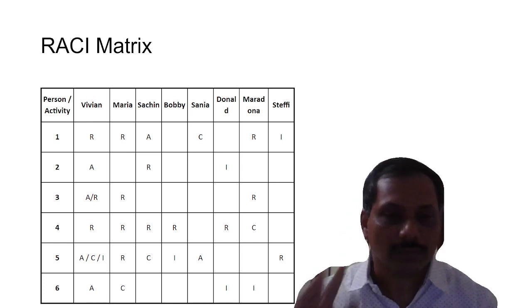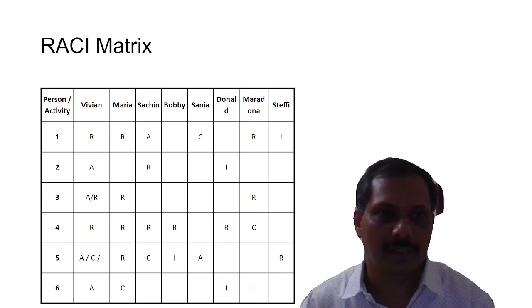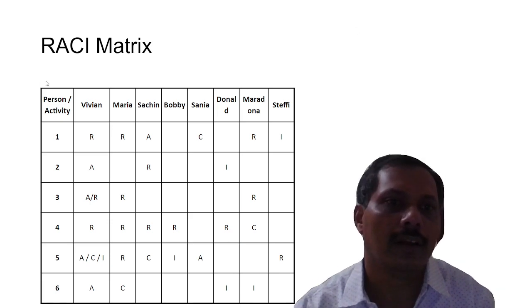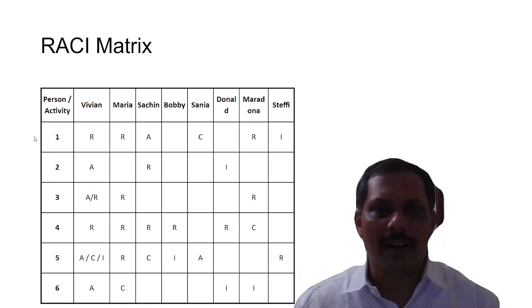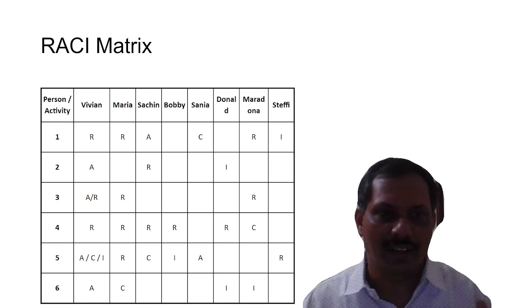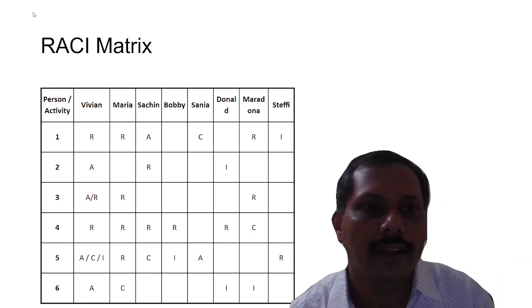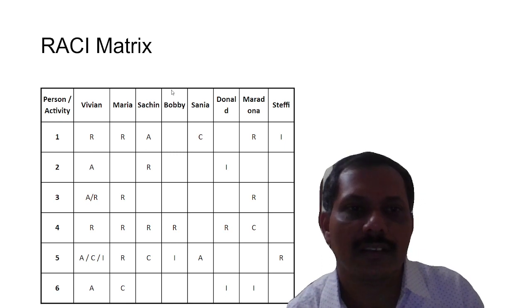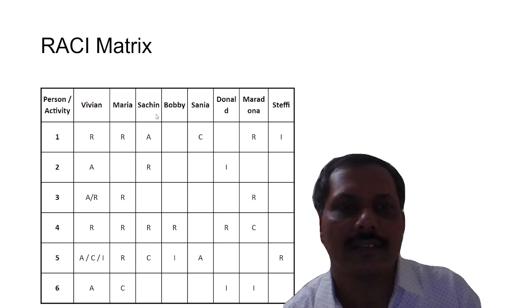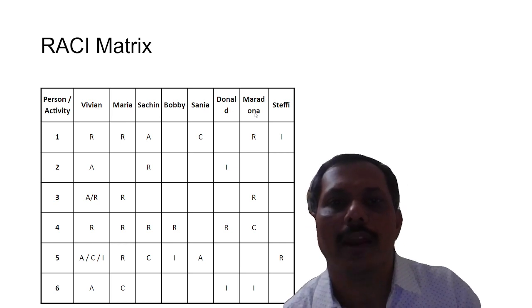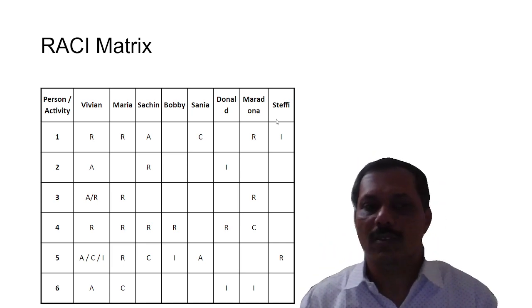So I have prepared this matrix. Here in the rows there are activities. Activity numbers are given 1, 2, 3, 4, 5, 6. So these are different, completely independent activities. No activity has any relation with any other activity. It is only as an example. And these columns have names of team members. So we have Vivian, Maria, Sachin, Bobby, Sania, Donald, Maradona, and Steffi. So these are our team members.